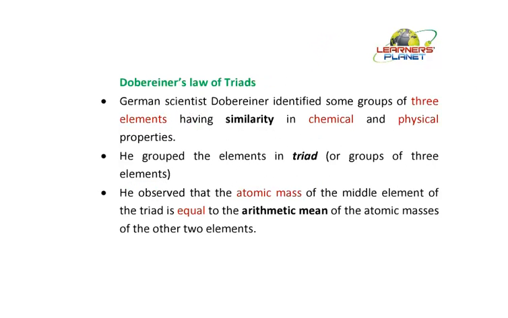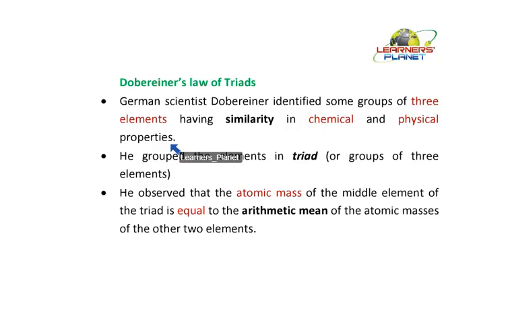Dobereiner was one chemist who tried to group the elements. Dobereiner's law of triads. He was a German scientist. German scientist Dobereiner identified some groups of 3 elements having similarity in chemical and physical properties.